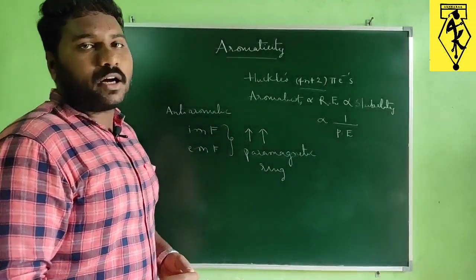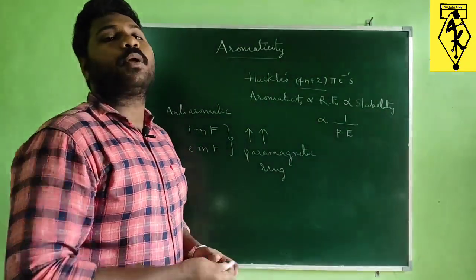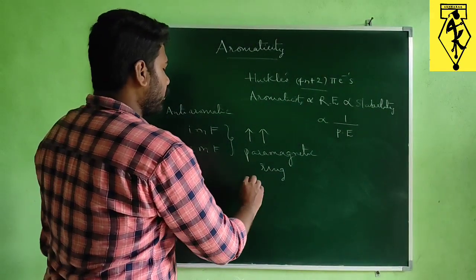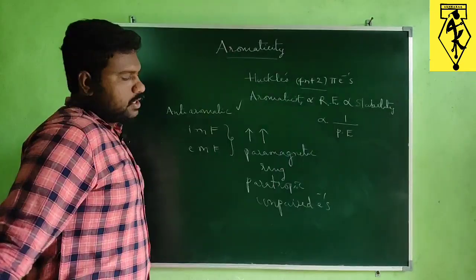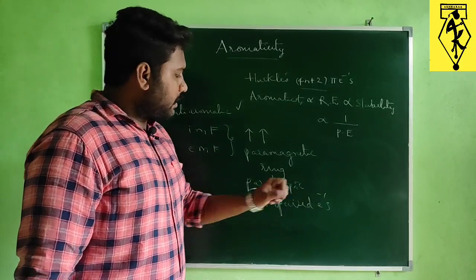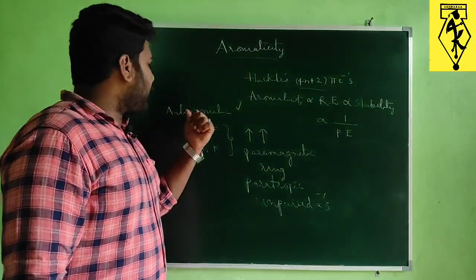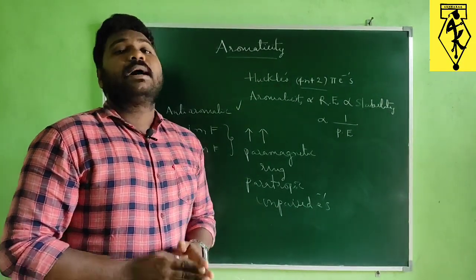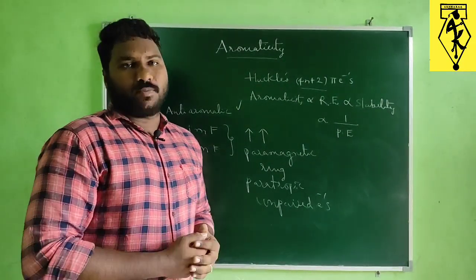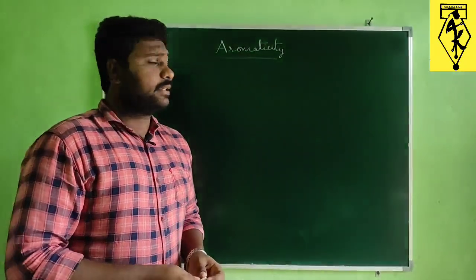Anti-aromatic compounds are also called paratropic compounds or paratropic molecules. Because of unpaired electrons only, we can observe a paramagnetic ring current in anti-aromatic compounds, whereas in aromatic compounds, because of paired electrons, we observe a diamagnetic ring current. Huckel's rule.